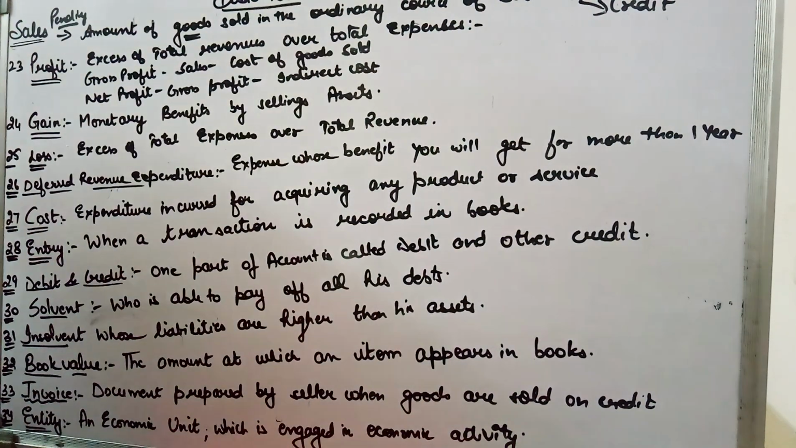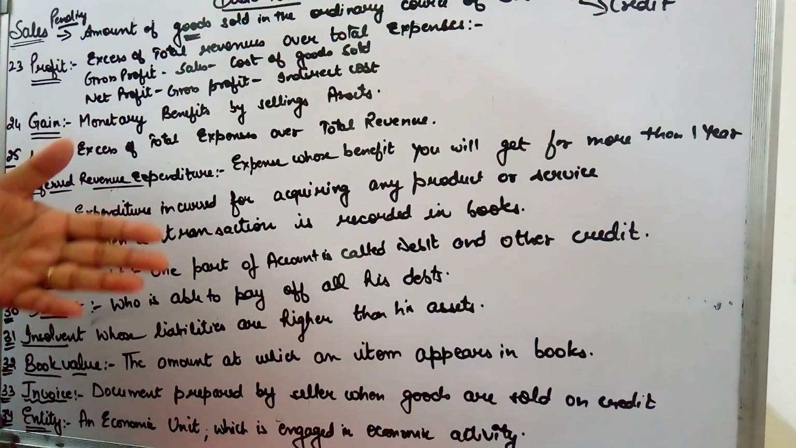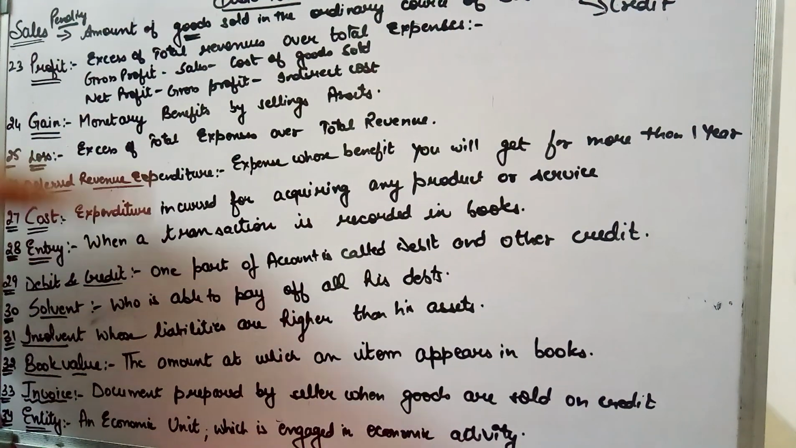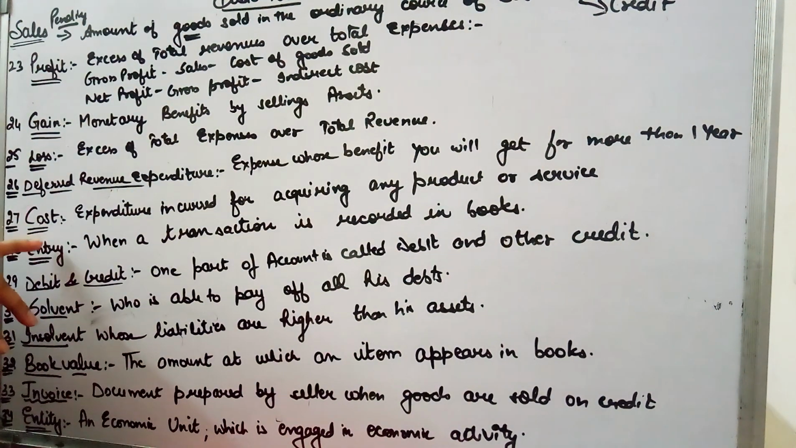Entry. Now whenever things are happening in business, whenever transactions are happening in business, we make written records simultaneously. So when you post a transaction in your books, that is known as an entry. Whenever a transaction happens, a written record is made, and that written record is known as an entry all the time.